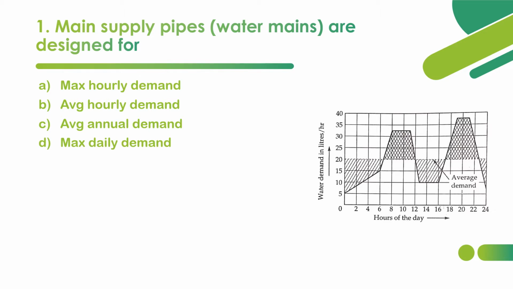So there are variations with respect to the demand. We can classify those demands as maximum hourly demand, average annual demand, and MDD, maximum daily demand. So what is that demand that is usually used to design main supply pipes or the water mains? Just think about it for 10 seconds and get the correct answer.